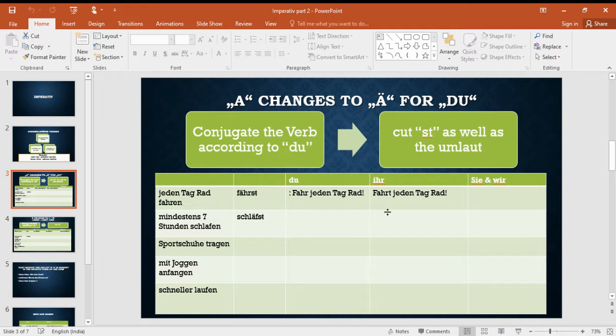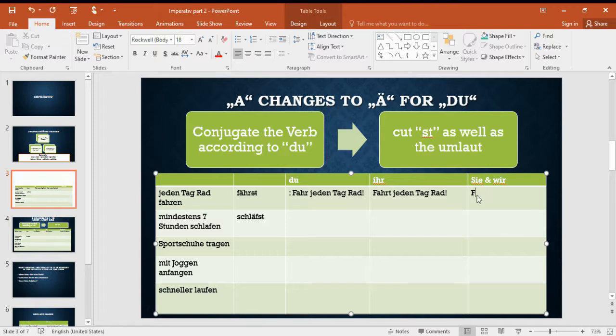Conjugate it for ihr, and it is as it is. For Sie also it is same conjugation as it is for Sie. That is fahren. Just the thing is you have to say Sie. Fahren Sie jeden Tag Rad. Okay. The concern is only du here.